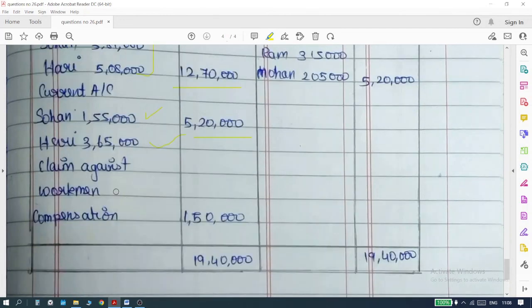Okay, and claim against workmen compensation reserve. The whole 1,50,000 has to come. The reasoning behind this is that the claim has been made. We have not given the money. That information is not available. There is a claim, and we need to set that money aside. However the claim is, in this case it is 1,50,000. So you take that money aside and you put it there.